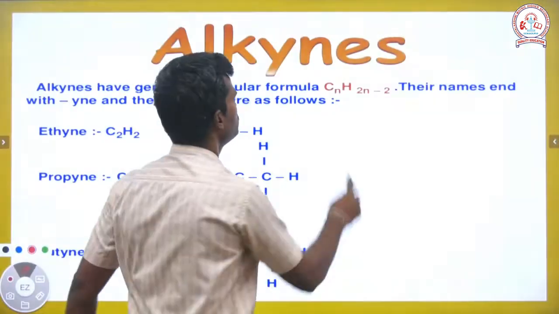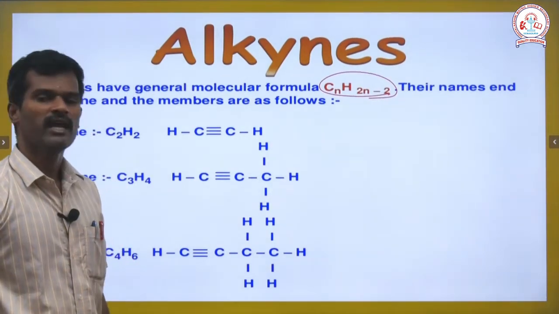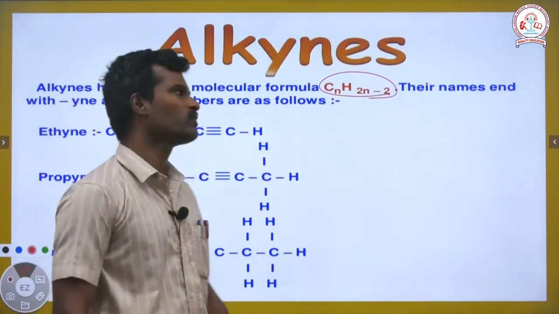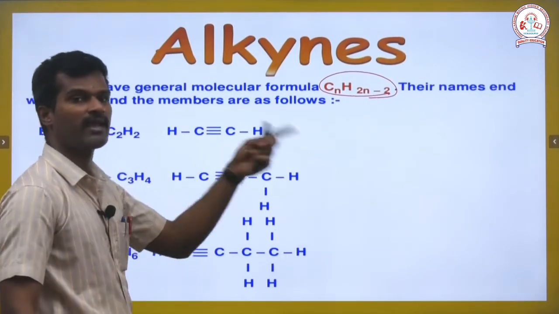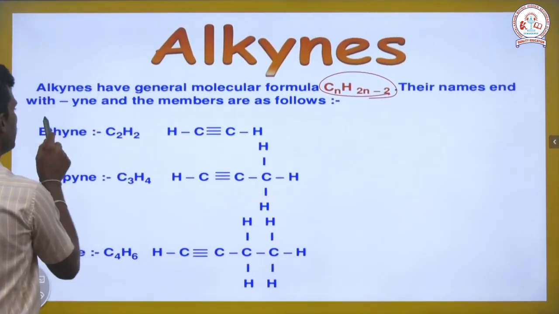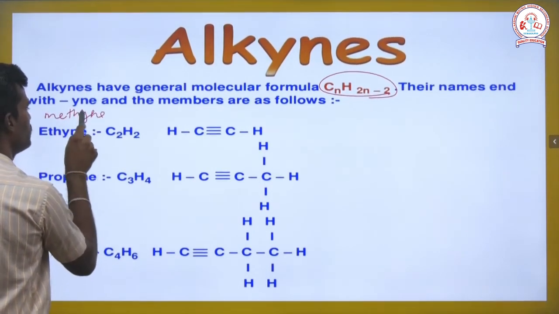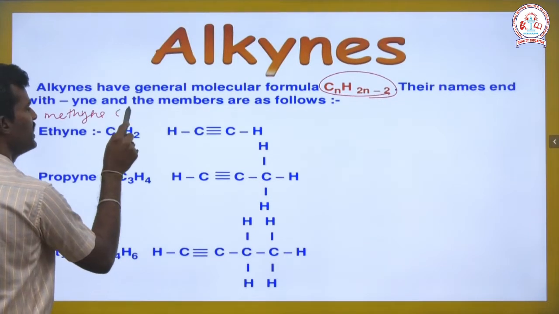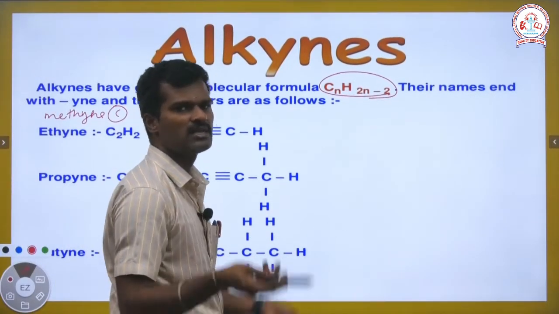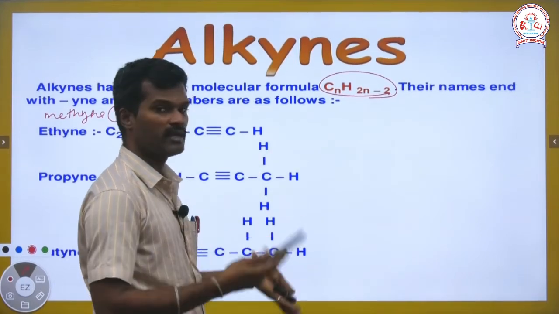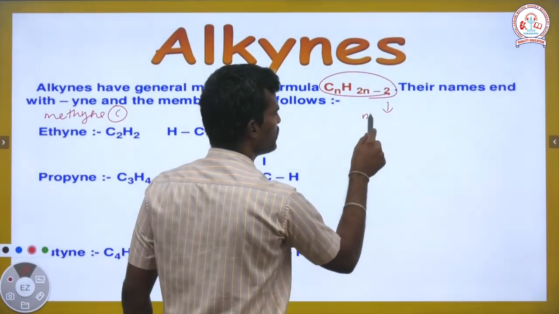So, alkynes have the general molecular formula CnH2n minus 2 right now. CnH2n minus 2 means, same as for alkenes, methane will not be forming here either, right? Why? Because it has only carbon, only carbon particle. It is not named methane because, following the general molecular formula, n is 1.